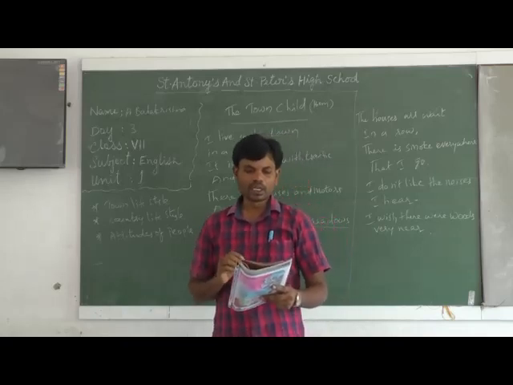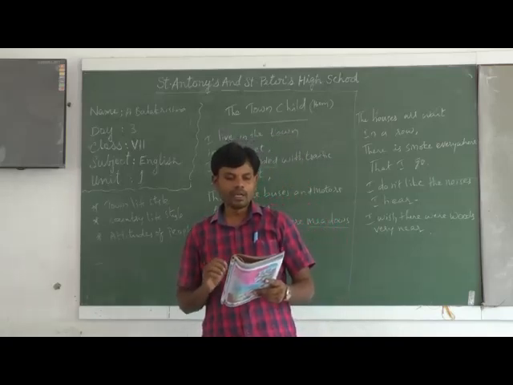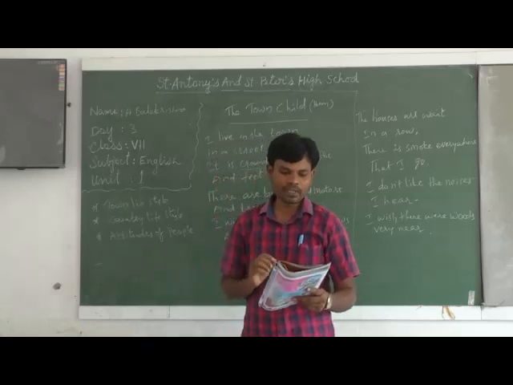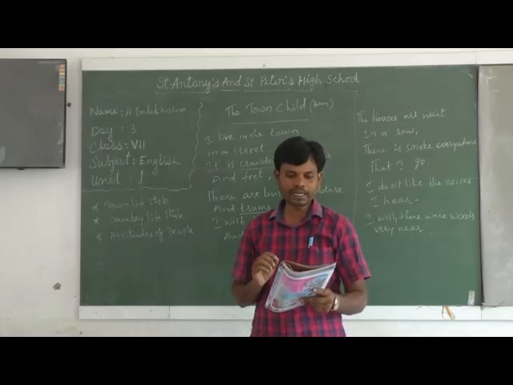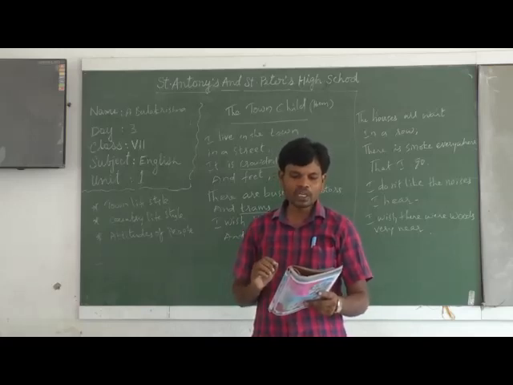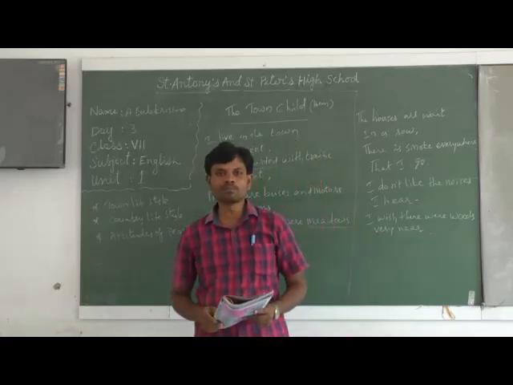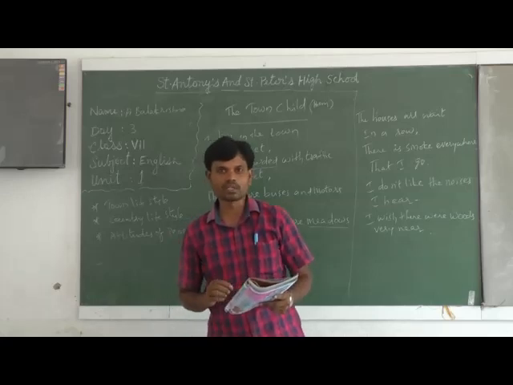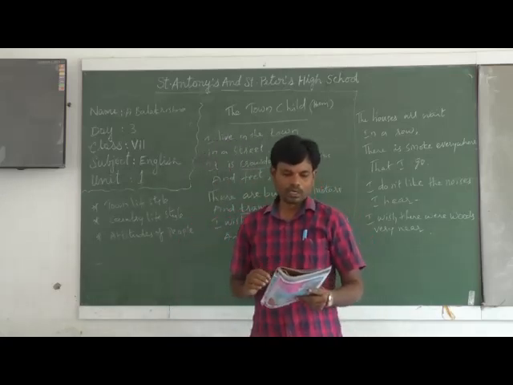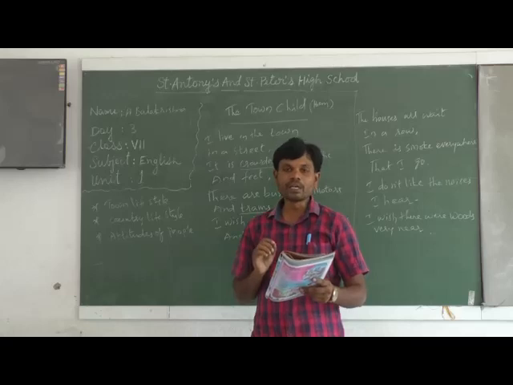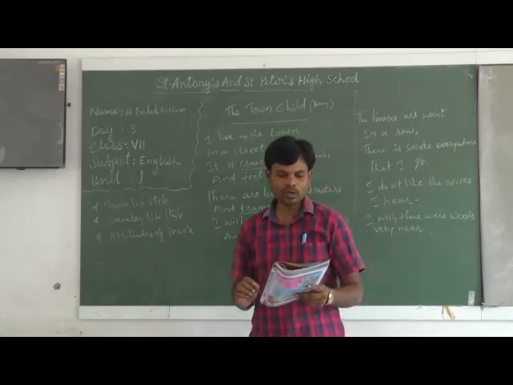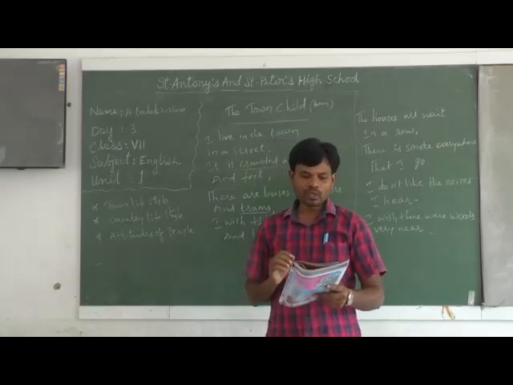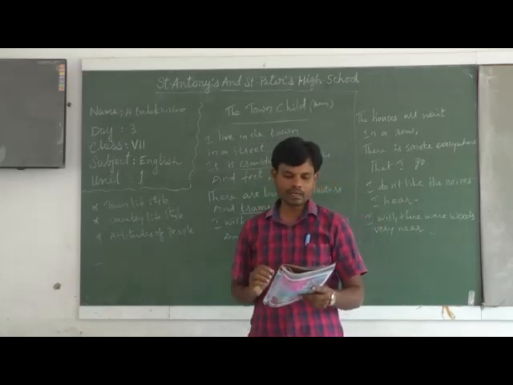I live in the town in a street. It is crowded with traffic and feet. There are buses and motors and trams. I wish there were meadows and lambs. This is the first stanza. Second stanza. The houses are waiting in a row. There is smoke everywhere that I go. I don't know the noises I hear.